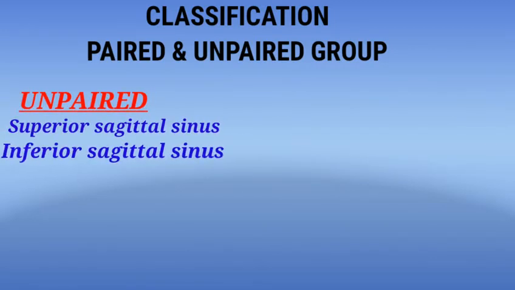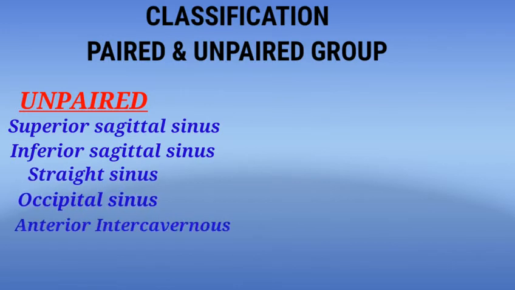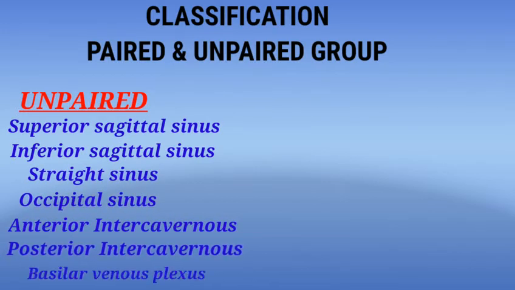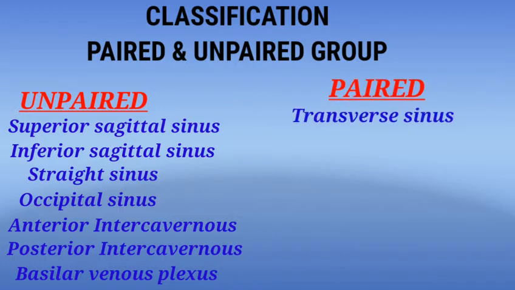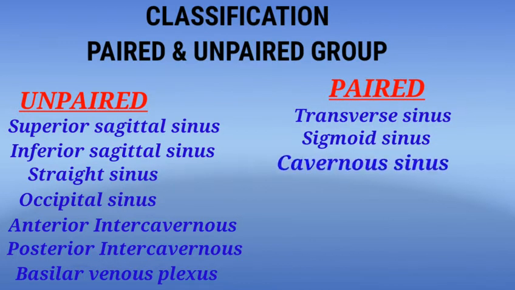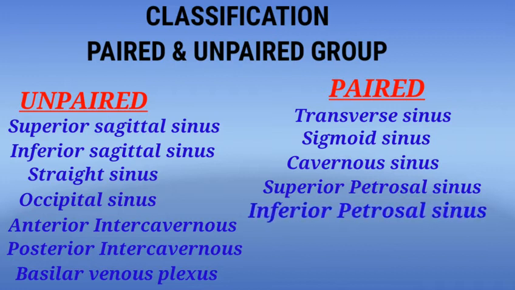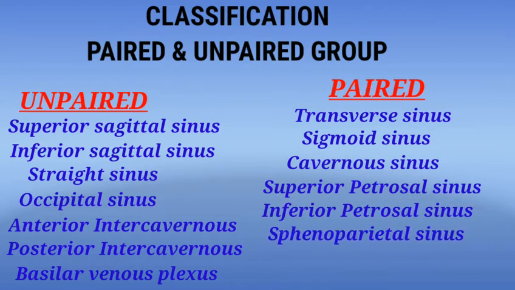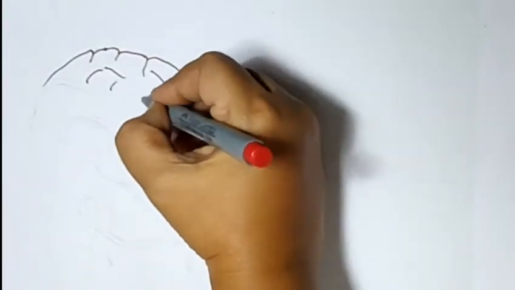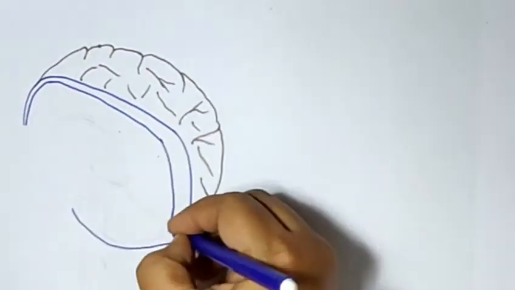The unpaired sinuses are superior sagittal, inferior sagittal, straight, occipital, anterior intercavernous, posterior intercavernous, and basilar venous plexus. The paired ones are transverse, sigmoid, cavernous, superior petrosal, inferior petrosal, sphenoparietal, and lastly also the middle meningeal veins. Let's briefly look into the locations of all the dural venous sinuses within the cranial cavity.